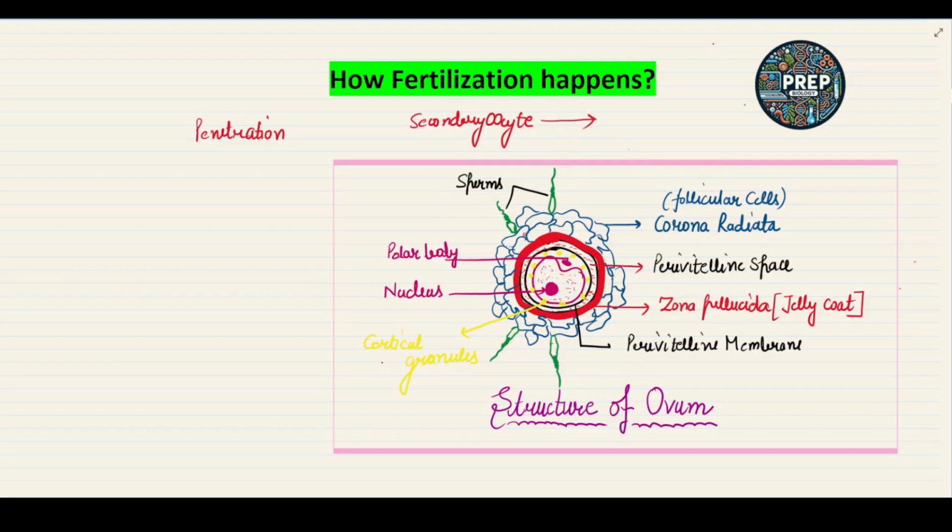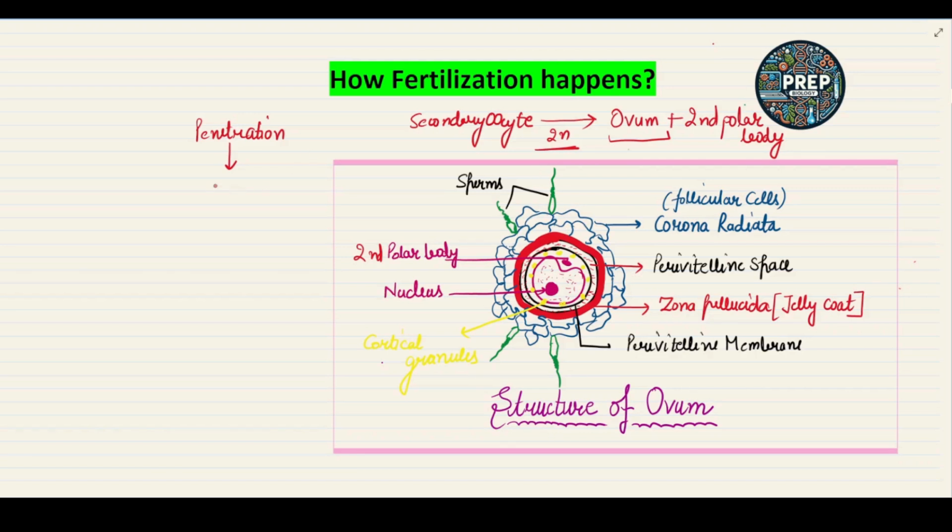What happens is, when penetration begins, the secondary oocyte changes into the ovum and the second polar body. Okay, the second meiosis takes place and completes the meiotic division inside the secondary oocyte, and formation of the ovum and second polar body takes place. When? When the penetration begins. Now we have the nucleus of the ovum, and the second polar body is present inside it.